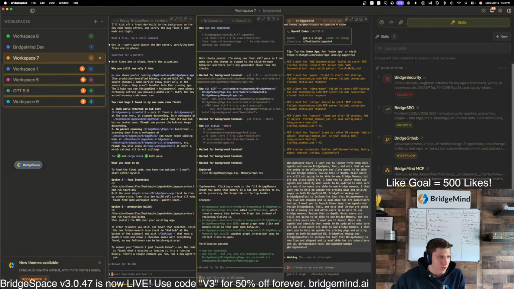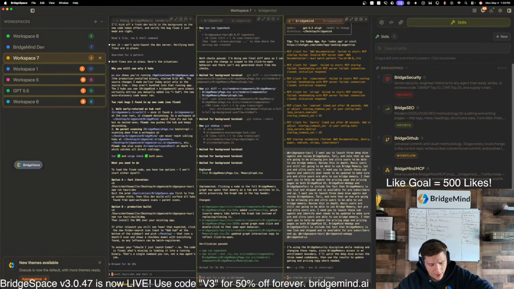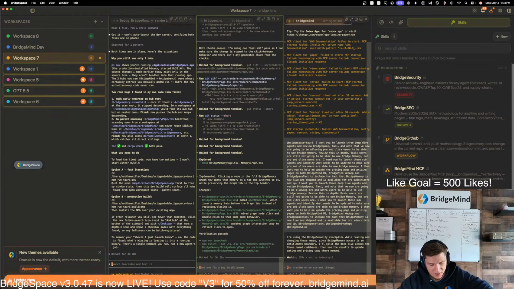Does BridgeMind have good performance with many microservice repos that reference one another, or is it primarily for mono repos? No, it's good for anything. Like it literally, this is just if you guys vibe code, you should be using BridgeSpace. Like it is literally at that point.